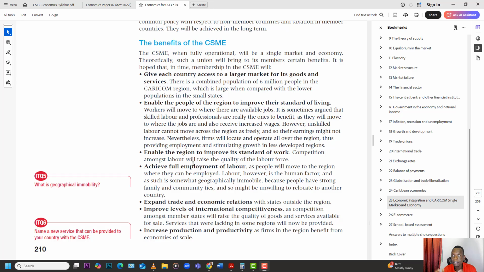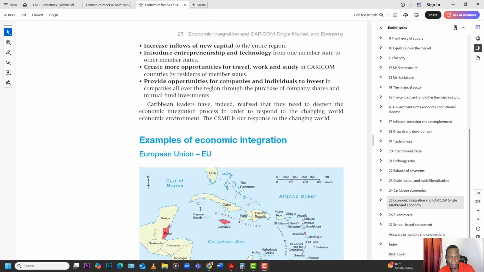And this means that companies can now expand their production operations, and that can lead to economies of scale. So they become large enough, because one of the downsides to some of us small countries is that our people cannot produce on a large scale because we're only catering to a small market. But imagine you open that up now, companies can expand to different islands, bigger branches and that kind of thing, and that would improve or lead to economies of scale. So all those are advantages right there of economic integration.